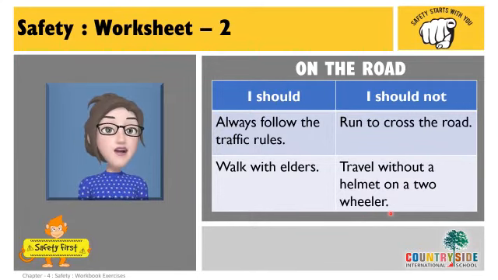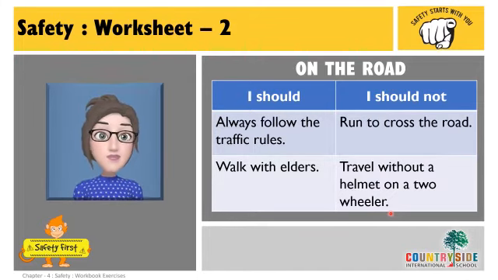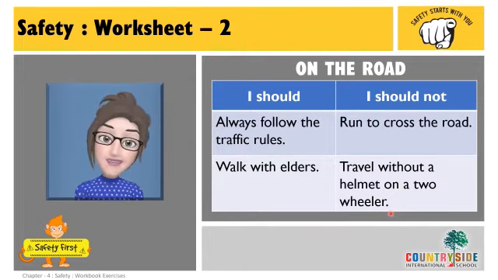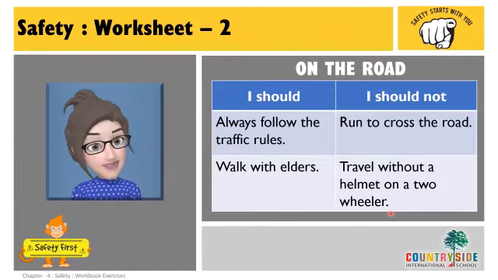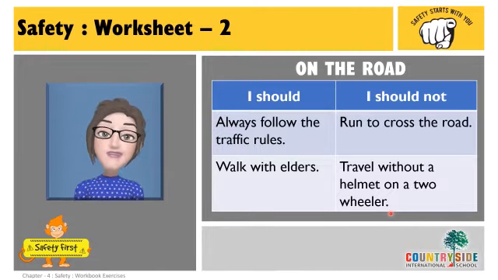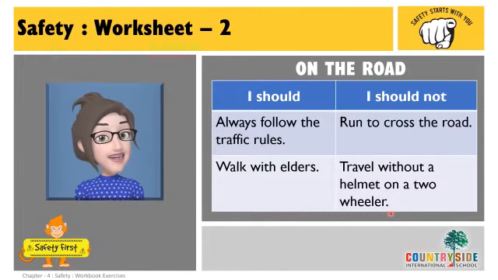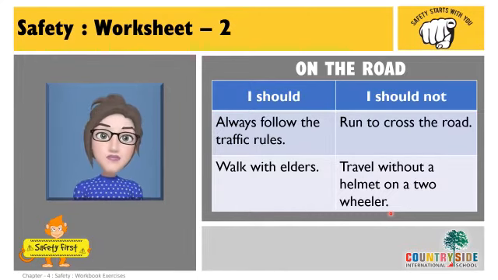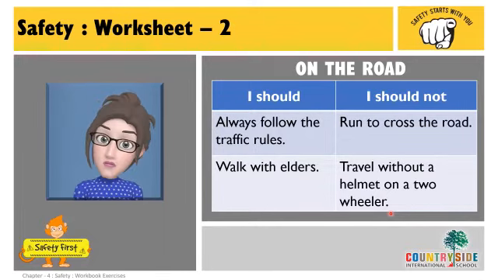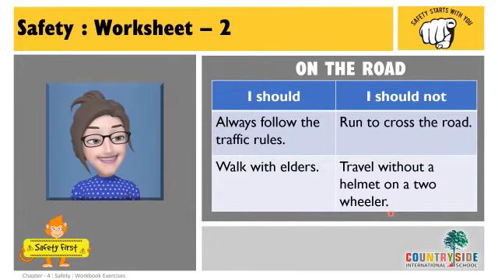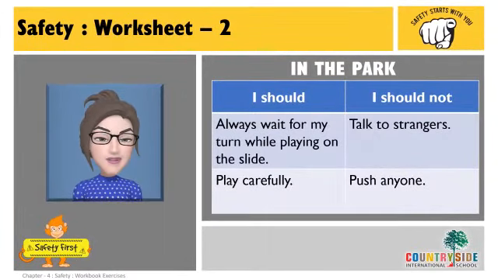The next one is travel without a helmet on a two-wheeler. Yes, nowadays this is very important. When you travel on a two-wheeler, Activa, or bicycle, you must be riding bicycles also. You should always wear a helmet, so that helmet is very safe. Your brain does not get hurt anywhere and you are safe. And tell your parents also, if your parents are riding a two-wheeler, tell them to always wear a helmet. This is very important for you kids.